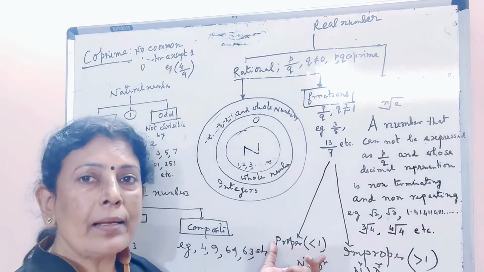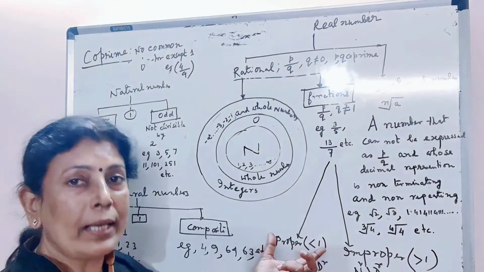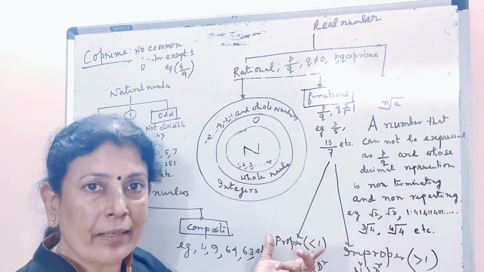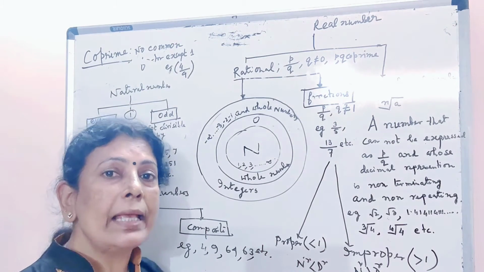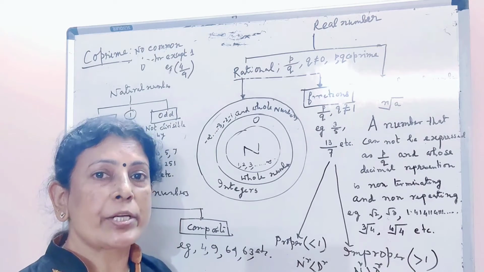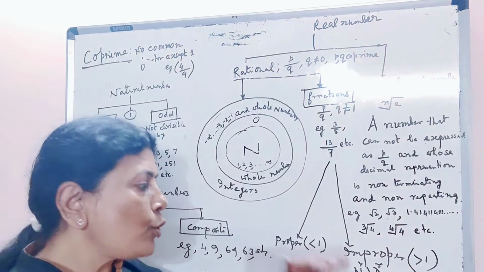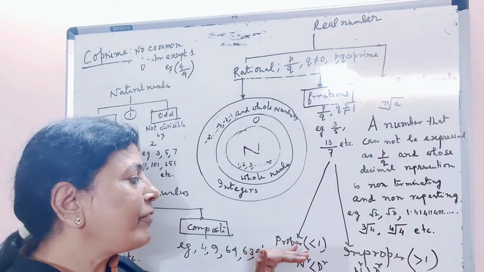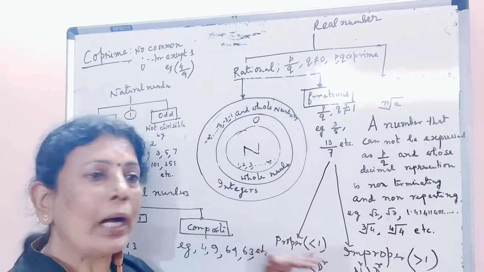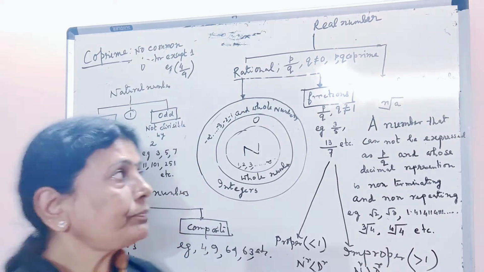One is proper fraction, another is improper fraction. When we are talking about proper fractions, the numerator is less than the denominator. In case of improper fractions, the numerator is greater than the denominator. So we can say proper fractions are less than 1, but improper fractions are greater than 1.